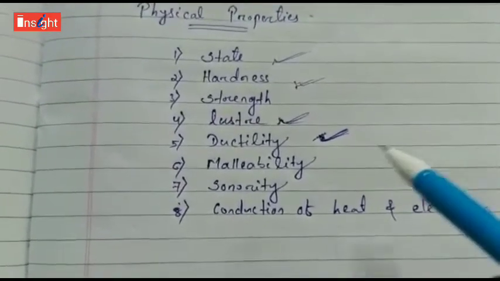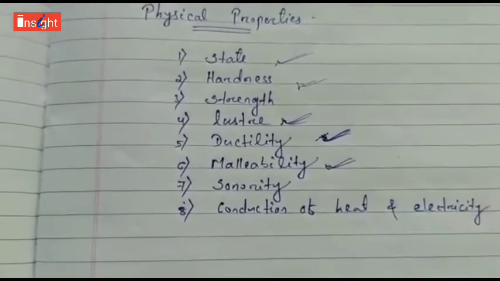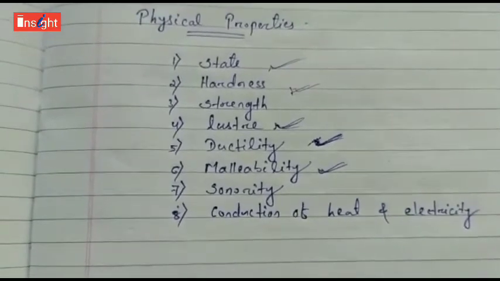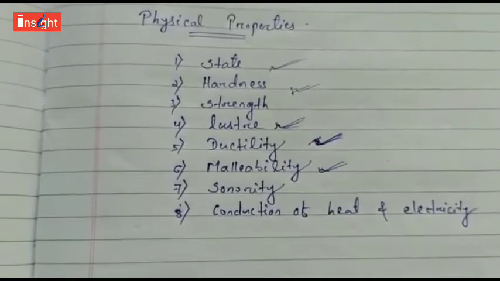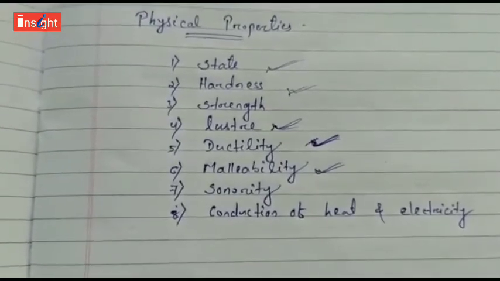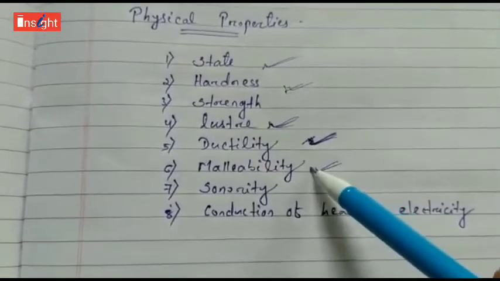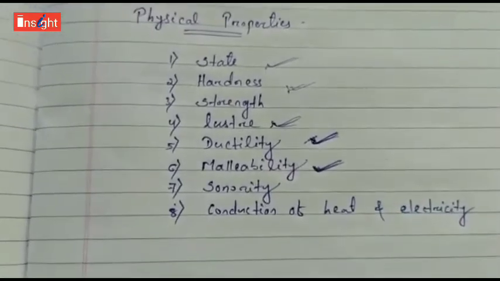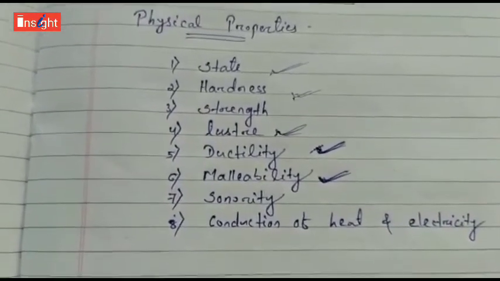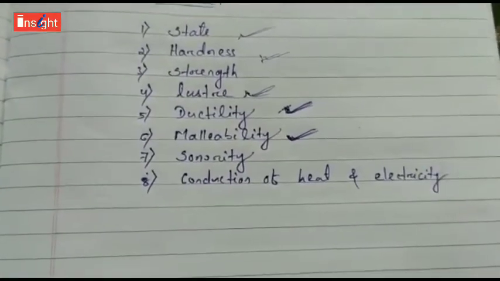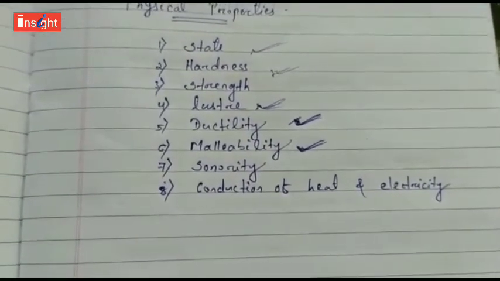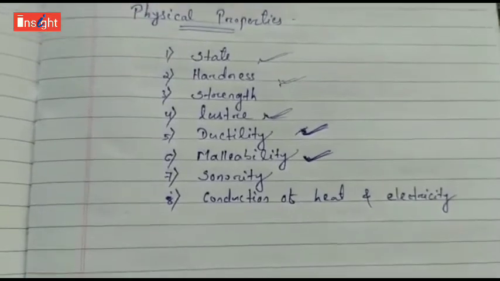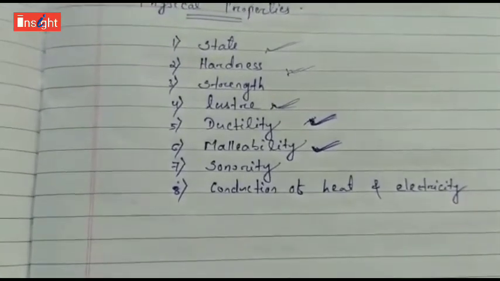That is called ductility. Similarly, we have seen some metals that can be beaten into thin sheets. The property by which metals are beaten into thin sheets is called malleability. So some metals are malleable. If you take a piece of iron and beat it with a hammer, you will see that the iron piece is flattening. That means it is malleable. It can be beaten into thin sheets.